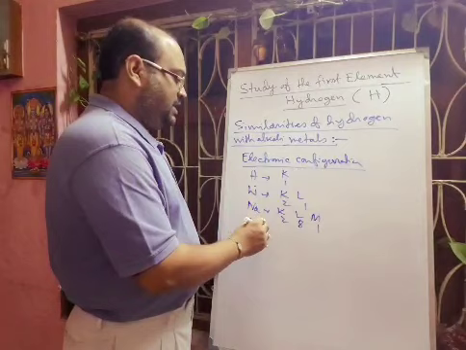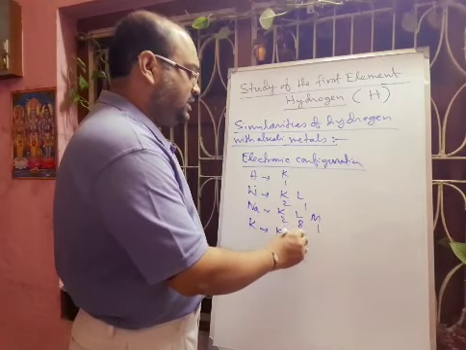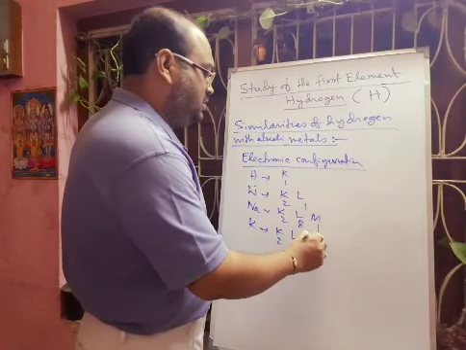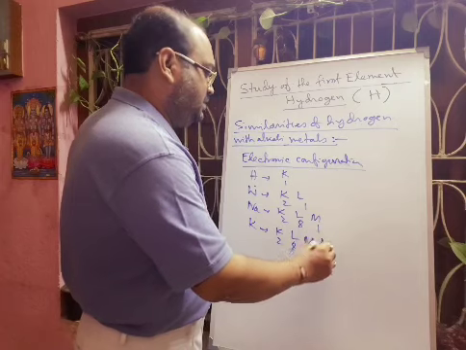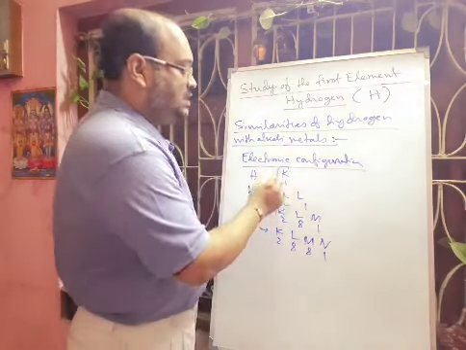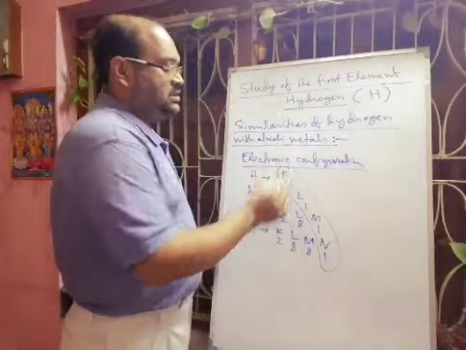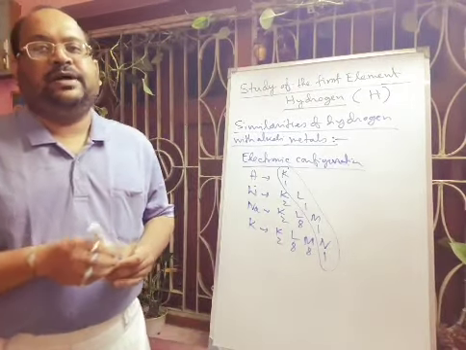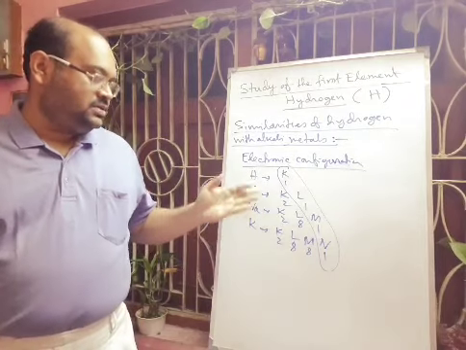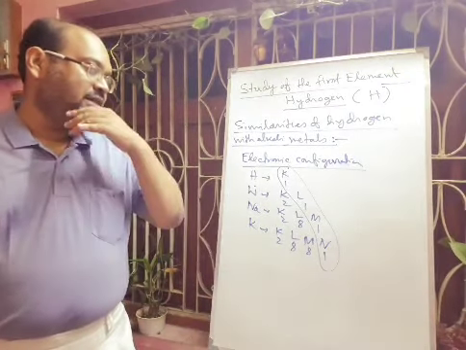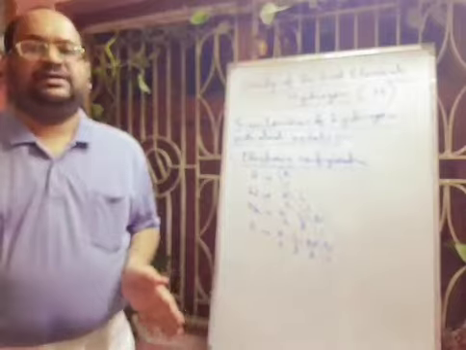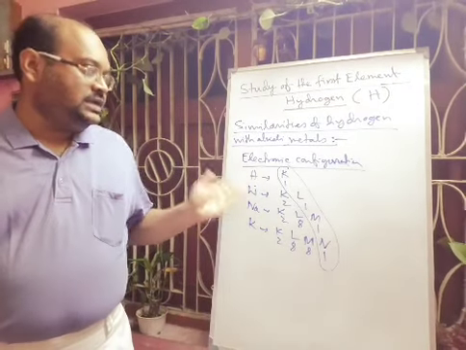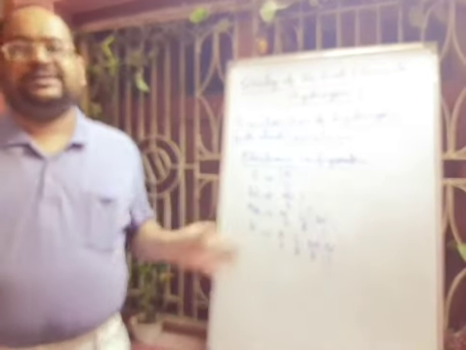Then after sodium there is potassium: K shell 2 electrons, L shell 8 electrons, M shell 8 electrons, and N shell 1 electron. So the valence shell contains 1 electron in each case. That is why hydrogen resembles the alkali metals in the number of valence electrons, and has some similarity with the alkali metals in this case.